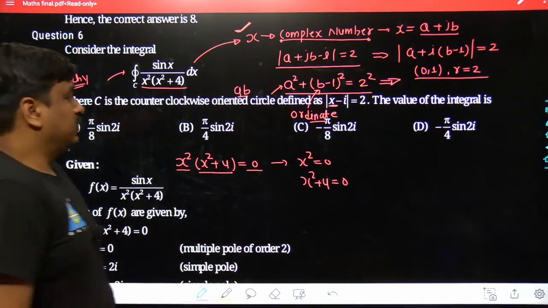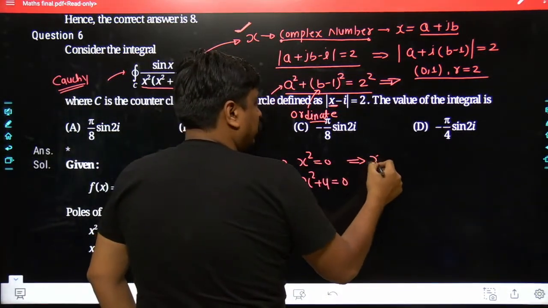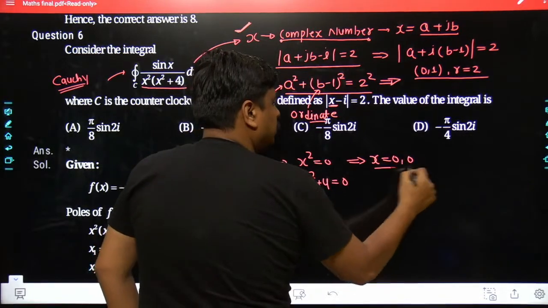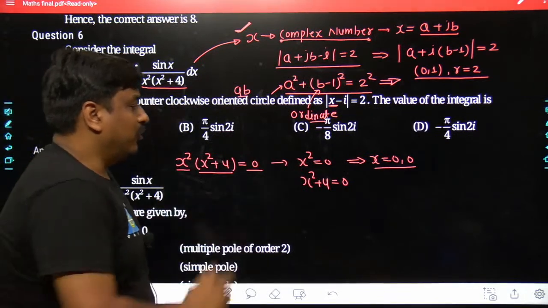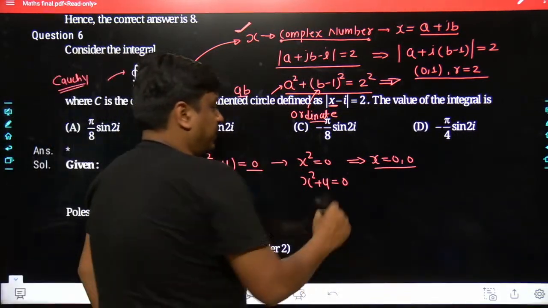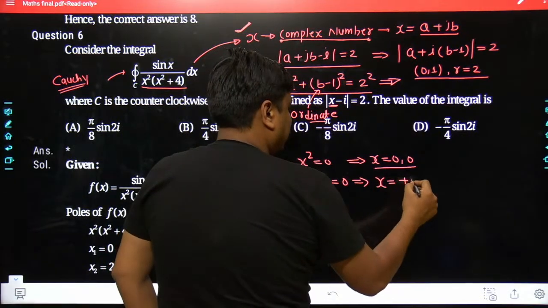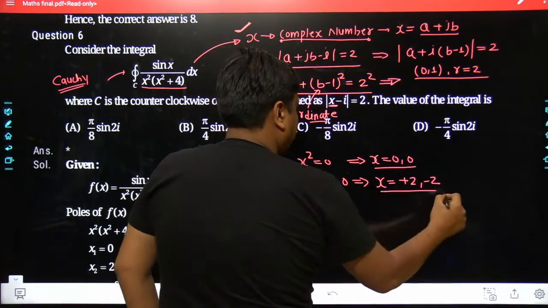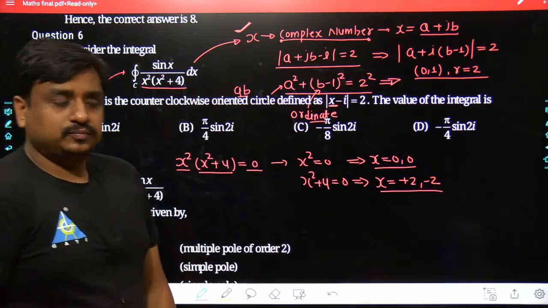Yes, no? If you take the square root to the right-hand side, x would have the two values 0 and 0, and similarly for x squared plus 4, when the 4 goes to the right-hand side, x would have the two values, plus 2 as well as minus 2.